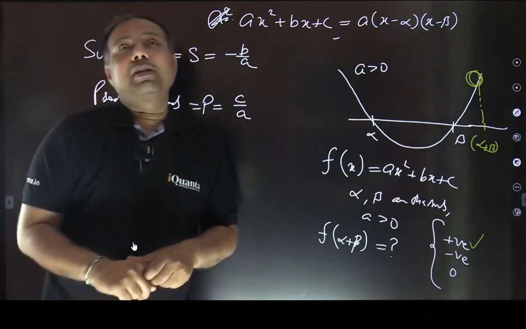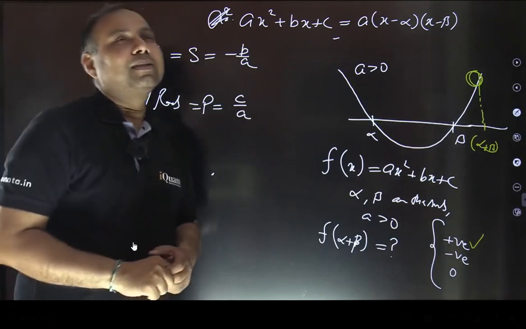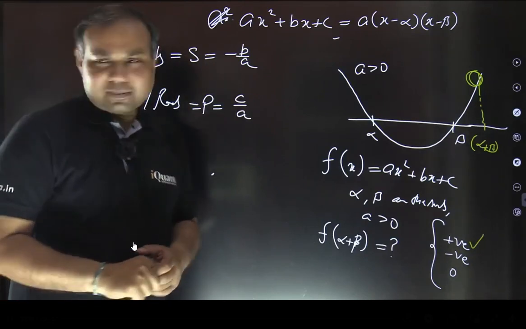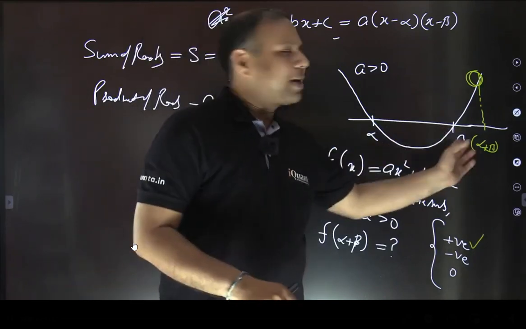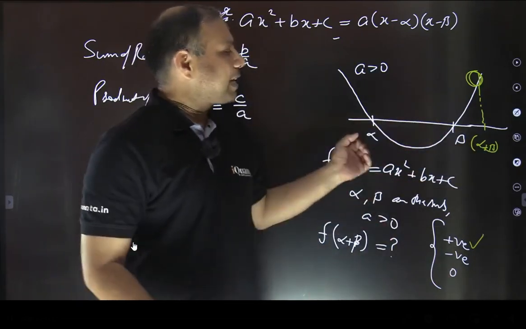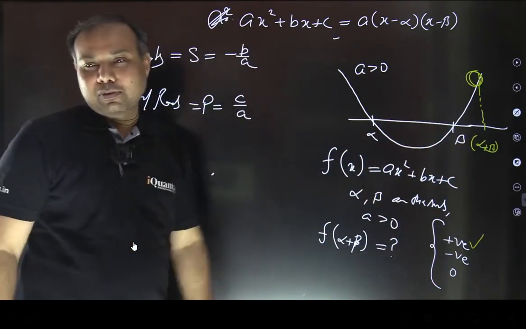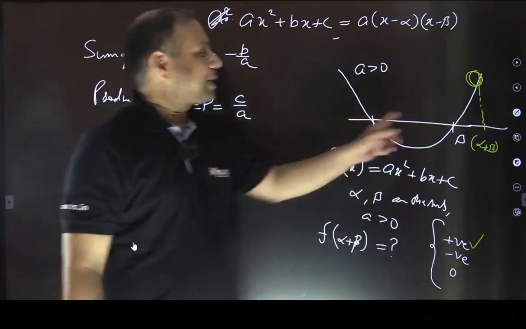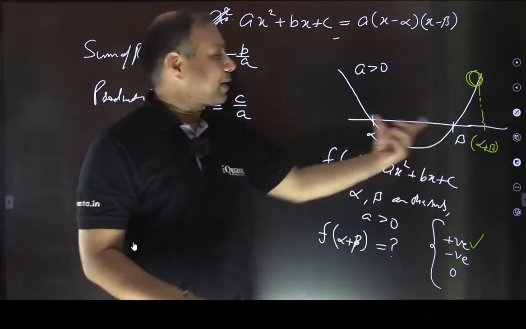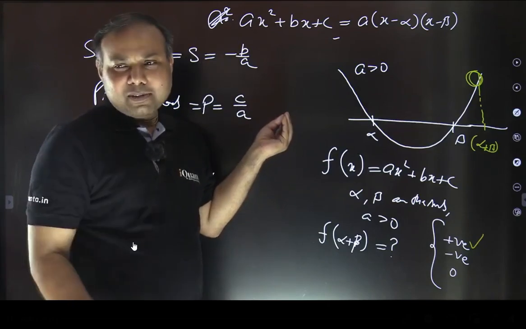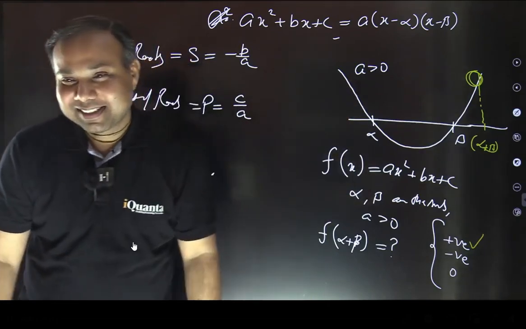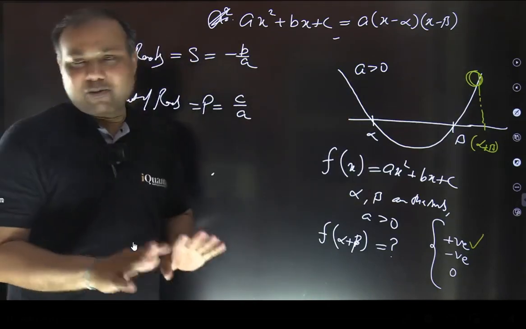Yes, Jayanti ji, that's a good thing. So I accept your views anyway. That was my whole idea here. Alpha and beta and alpha plus beta, I'm assuming it is more than that. So that's right. If both of them are negative, in that case alpha plus beta will become less than this also. By the way, if alpha and beta both are negative, in that case alpha plus beta will be less than alpha, right? That's what you are saying. In that case also, by the way, this is going to be positive. Anyway, I hope you have understood the idea of what we are discussing. Right?